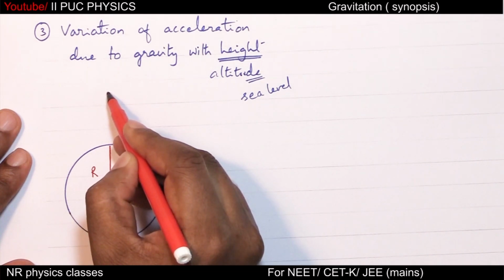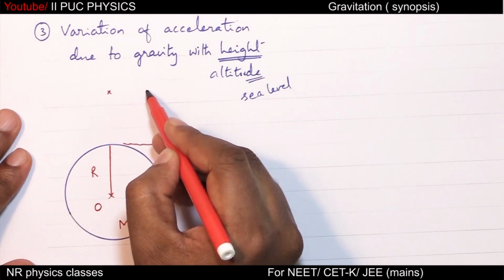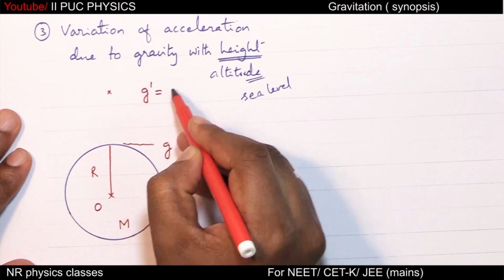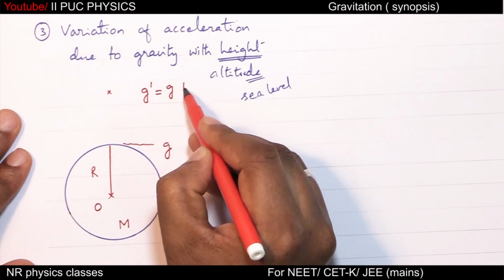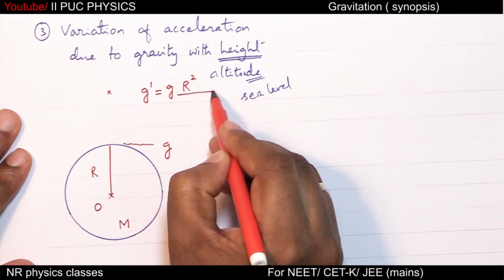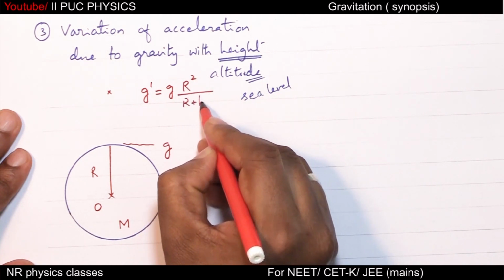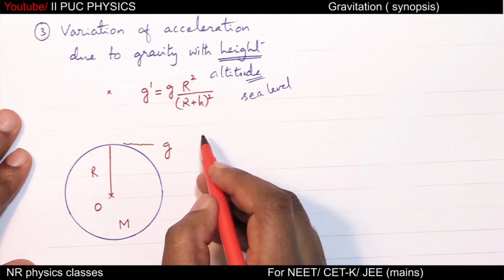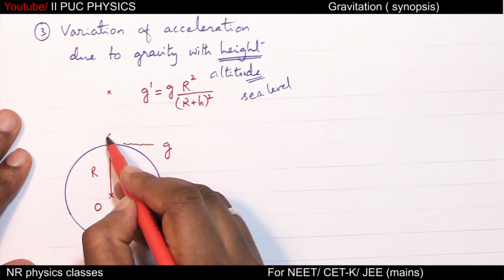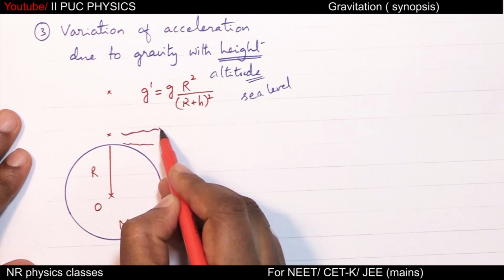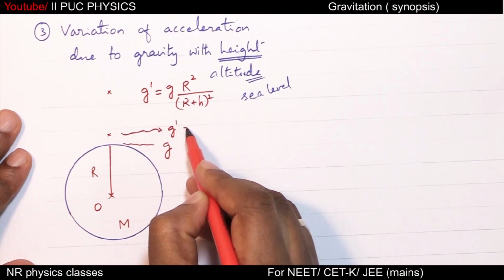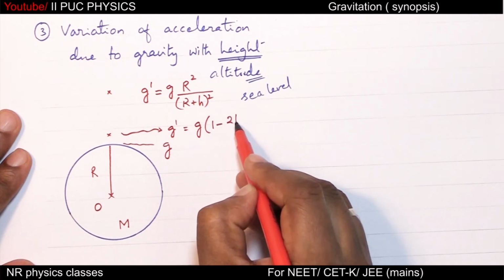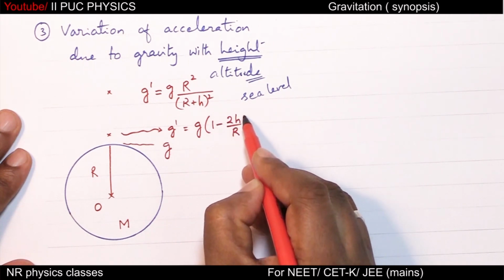At some height, acceleration due to gravity is g dash equal to g into R square by R plus h whole square. If height is small, then acceleration due to gravity is g into 1 minus 2h by R.